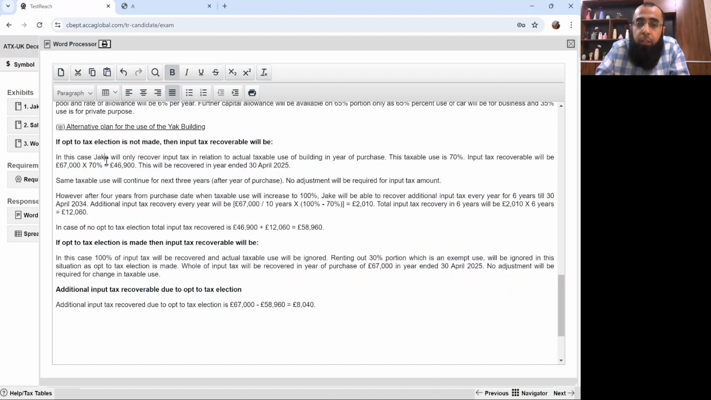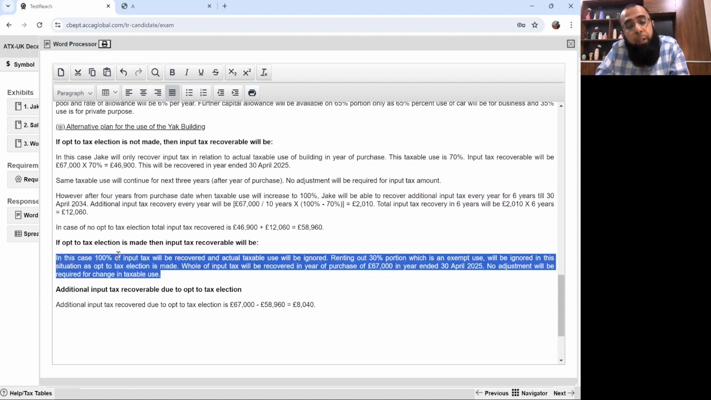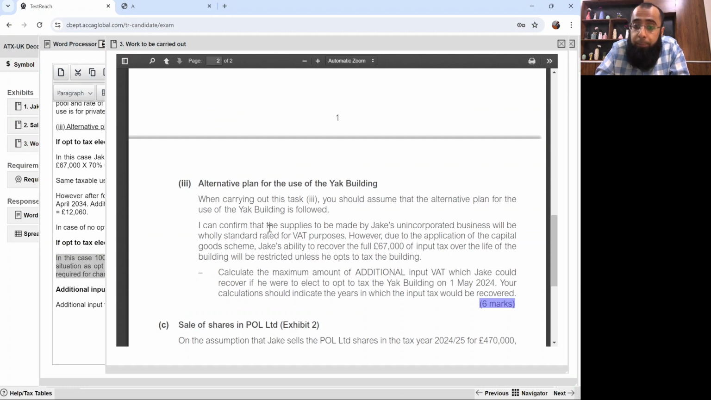If no election, you recover according to your actual taxable use. If election is made, then 100% is recovered. I hope that you people are understanding it.